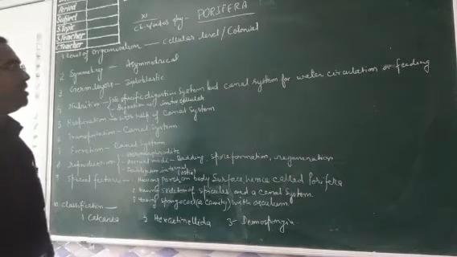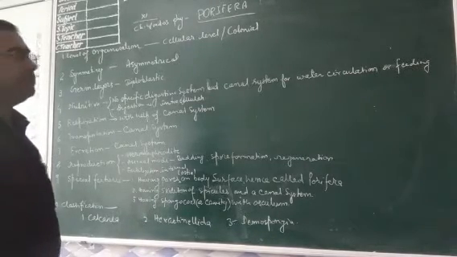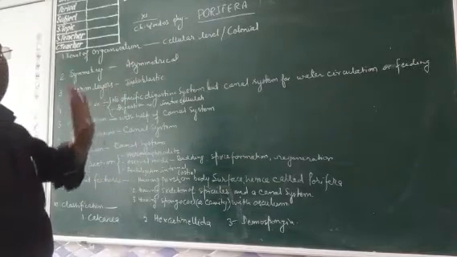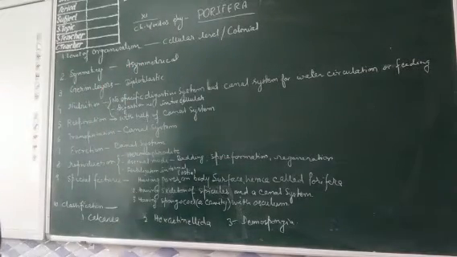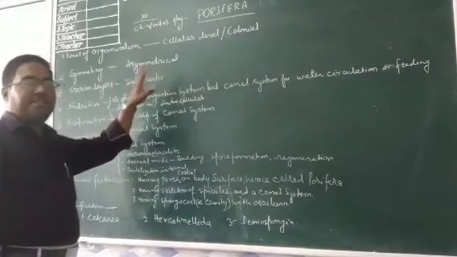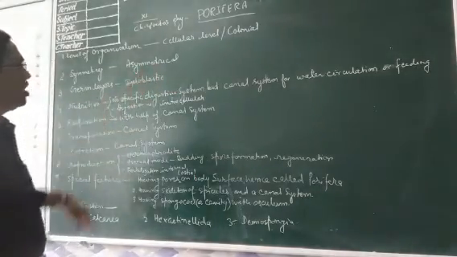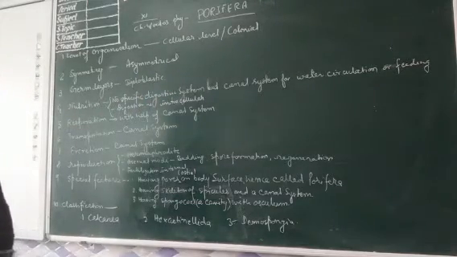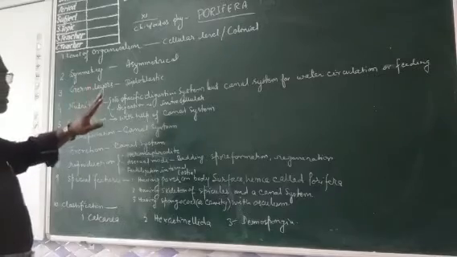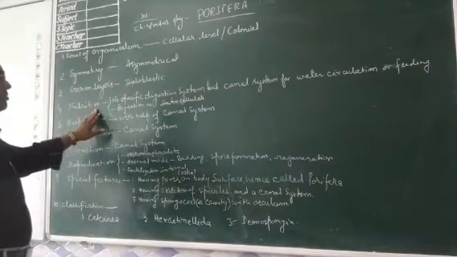The first is level of organization. All the Poriferans have cellular level of organization. Symmetry: all the Poriferans are asymmetrical organisms. Germ layer: they are diploblastic, that means having 2 layers. Nutrition.